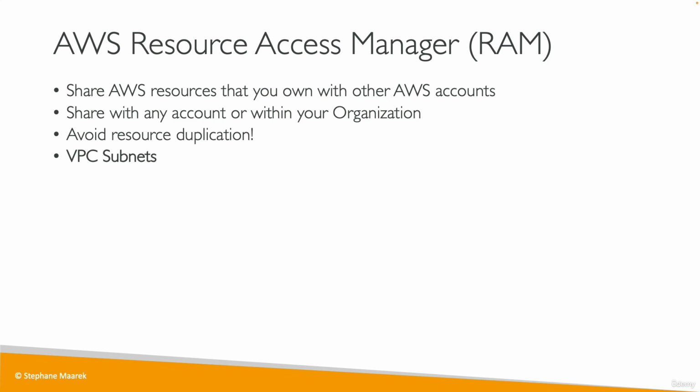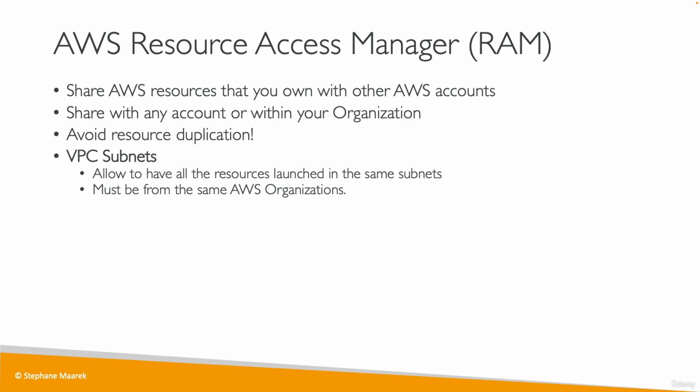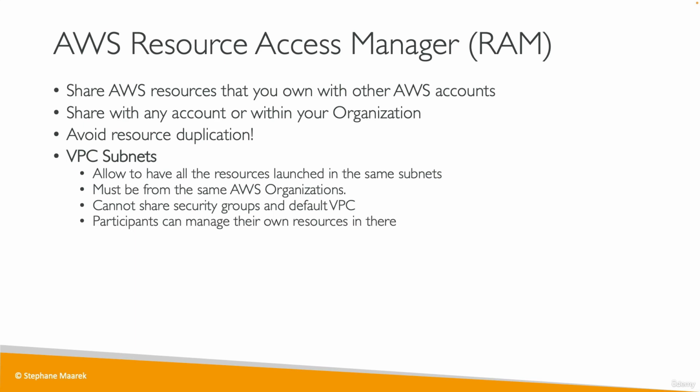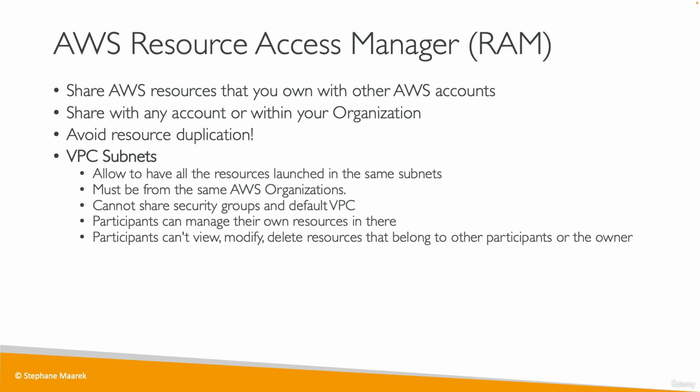You can share VPC subnets, for example, which is very helpful and one of the best use cases for RAM, which allows you to have all the resources launched within the same subnets. And all these subnets then must be from the same AWS organization. You cannot share security groups though, and you cannot share the default VPC. The participants can manage their own resources within the subnets, but the participants cannot view, modify, or delete resources that belong to other participants or the owner. So they only share the networking really.